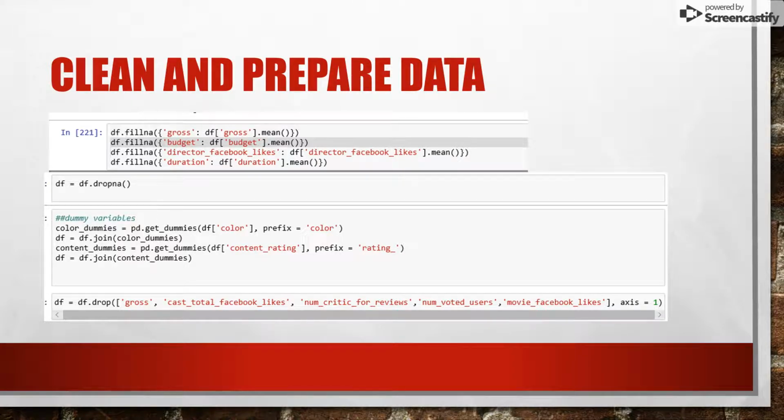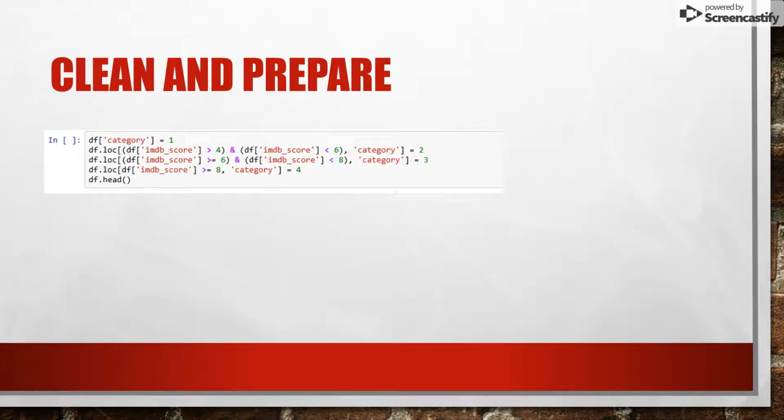So we did all of those for the project. Obviously you can see at the top, we're filling columns with null data with the averages for that data. And down below, you can see us creating dummy variables and dropping columns that are not needed, columns that we've decided either aren't relevant or would throw off the data. And then we need to clean and prepare the data.